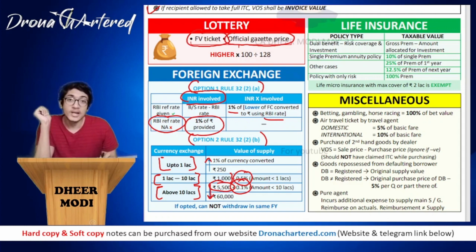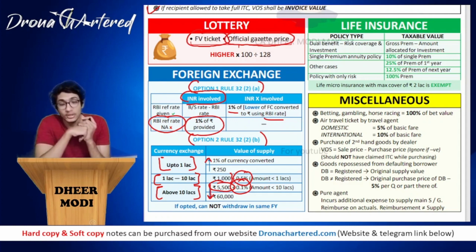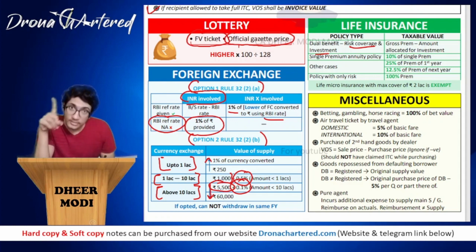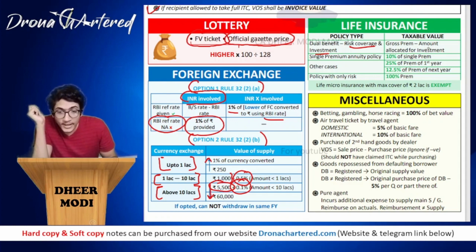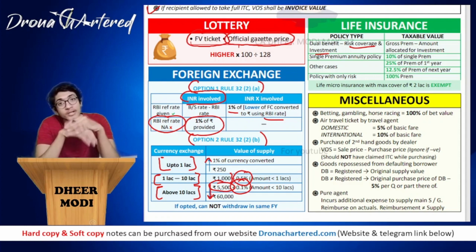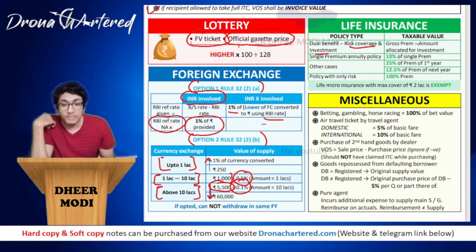Now next is your life insurance. In case of life insurance, there are different types of policies, and based on that will be determined what will be the taxable value or your value of supply. Under dual benefit, risk coverage and investment, where even risk is covered and your investment is also taken care of, it will be gross premium minus the amount allocated for investment. That is, whatever proportion of your premium has been allocated for investment will be removed, because that is not a supply. So your gross premium minus the amount allocated for investment will be your value of supply.